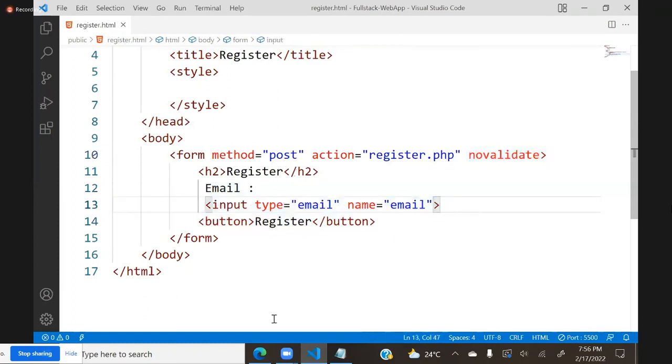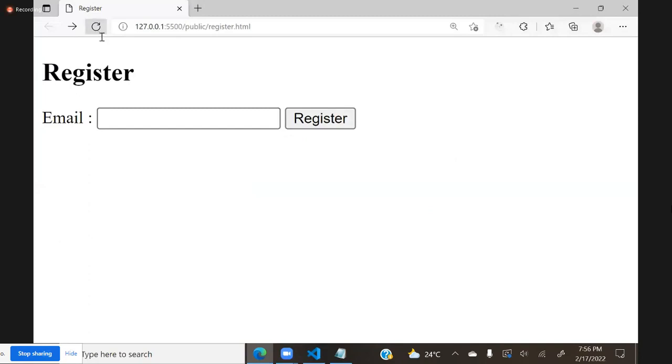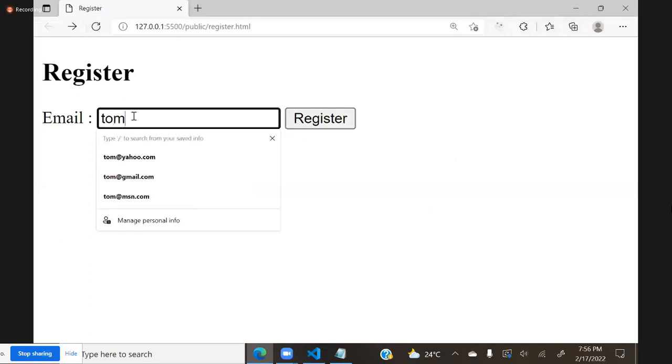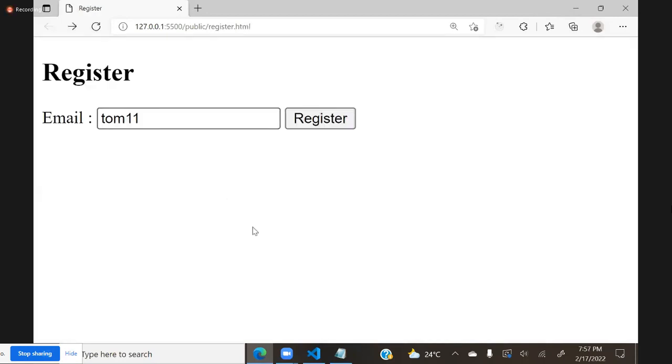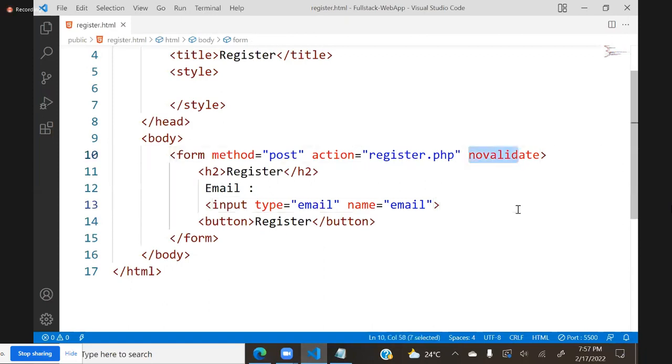And you see now here, I am entering some tom11, something like this, and click on register. It is submitting. Now the point is, why are you bypassing the validation? Validation is good.